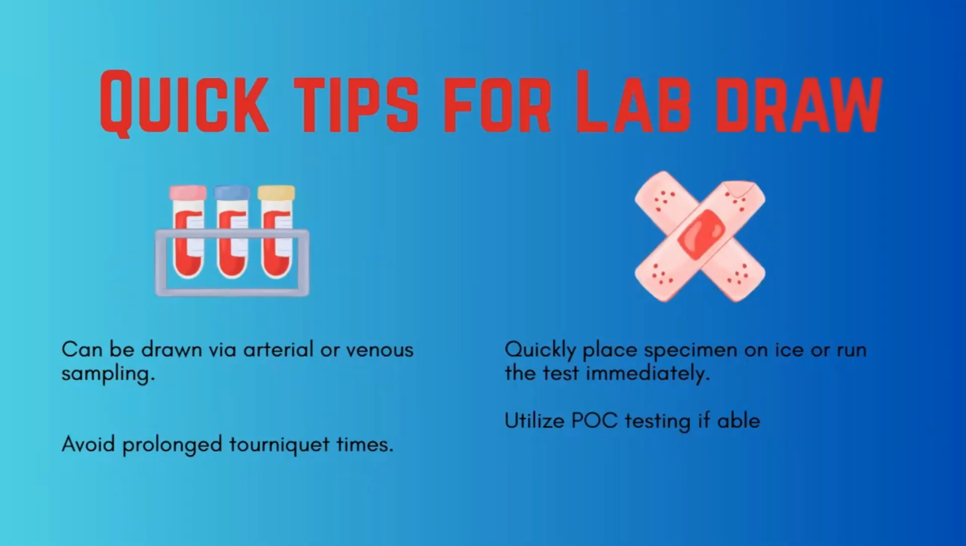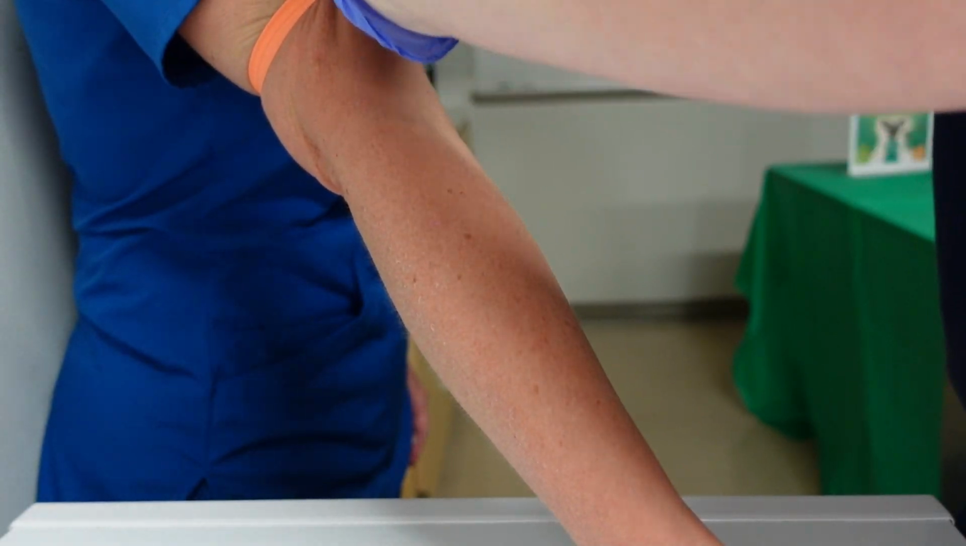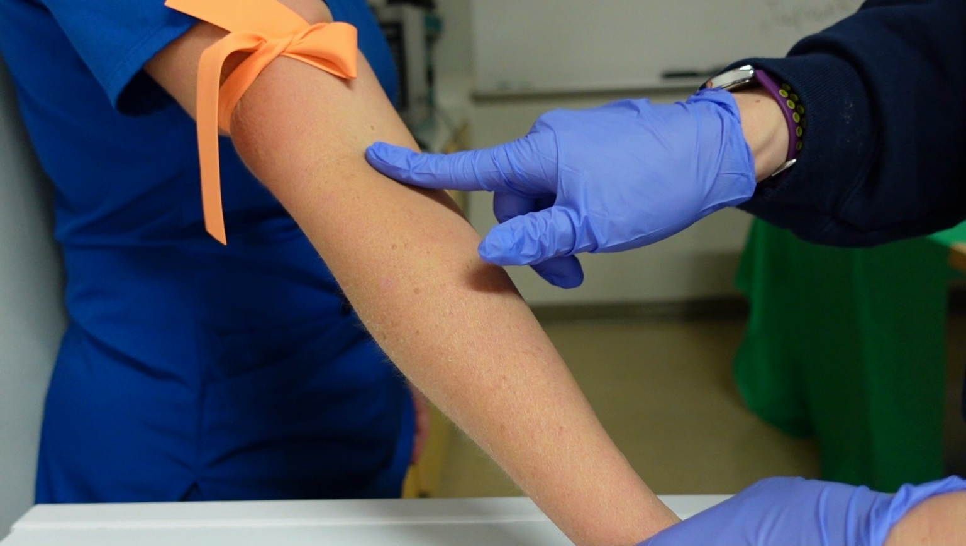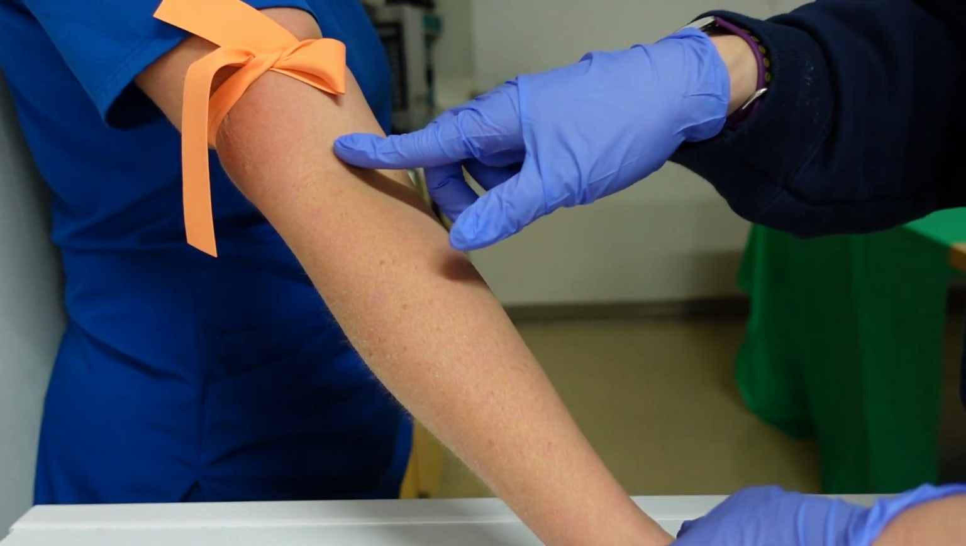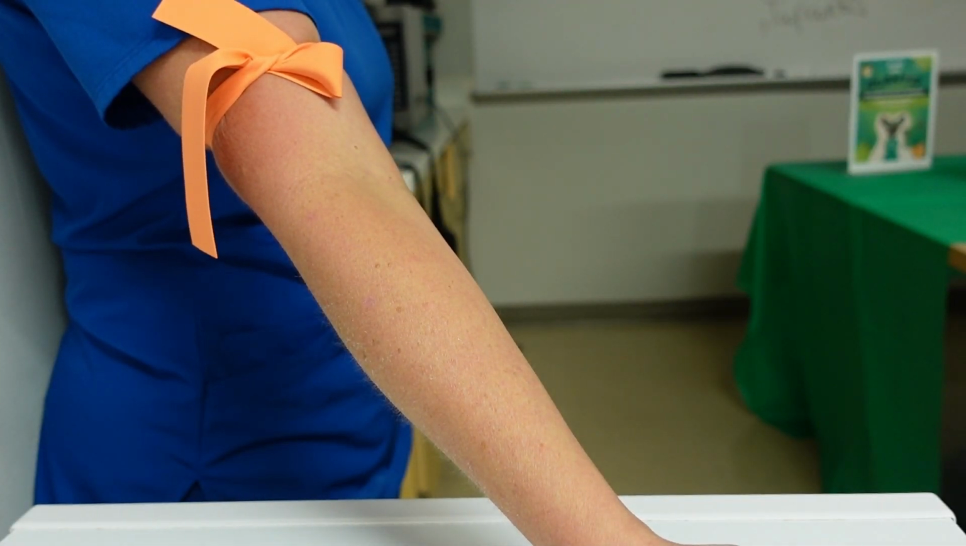So let's talk about some quick tips for our lab draw. There's a lot of things that can go wrong with drawing a lactate. This isn't like some of our other blood work, which is relatively simple to acquire. We can collect samples from arterial or venous blood samples. We get it through a peripheral draw. We can do it with initial IV insertions, central lines, ports, and arterial lines.